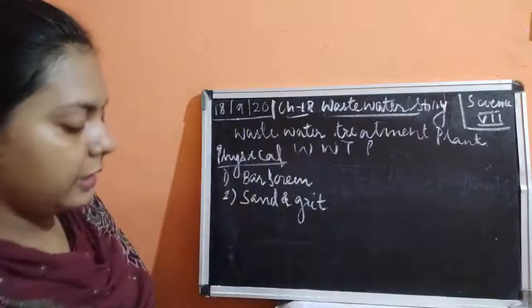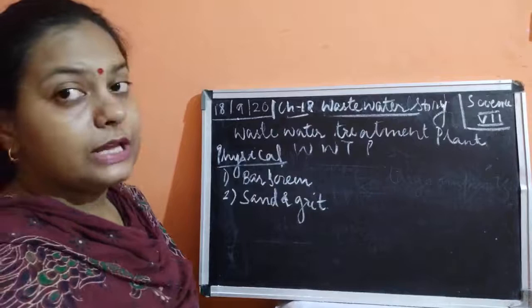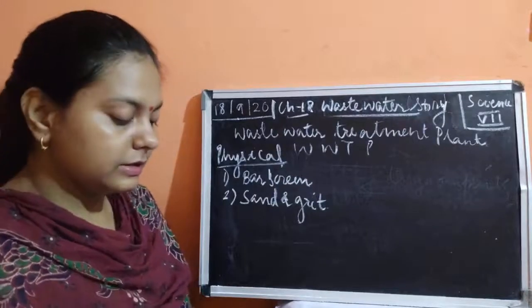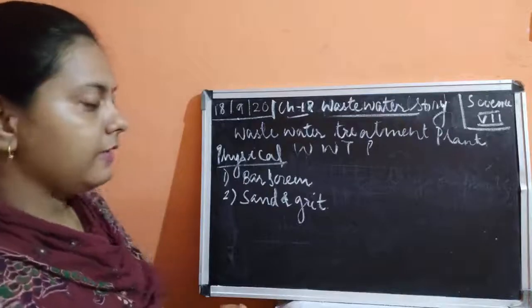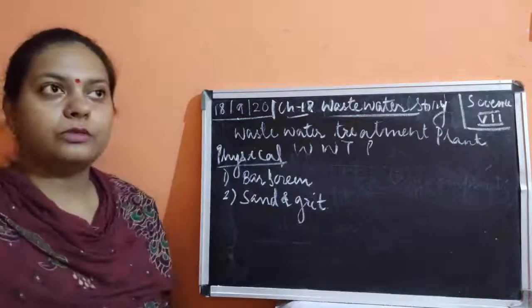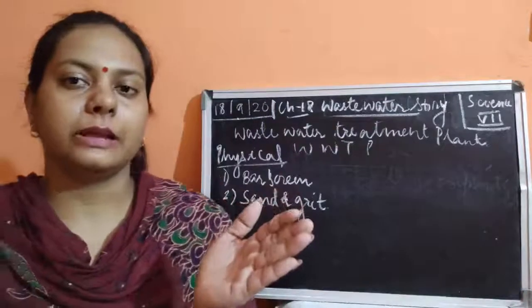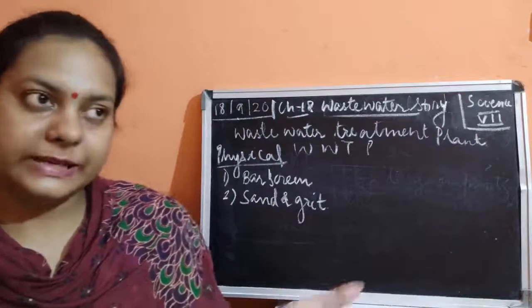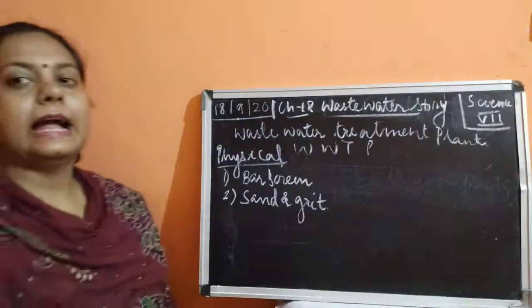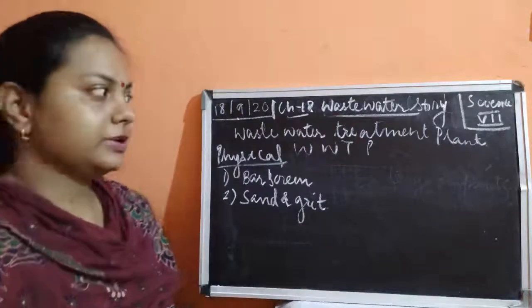Okay, it is going into the sand and grit chamber, also known as the sand and grit removal tank, because here the speed of the water is slowed down. Once the speed of the water slows down, it stays in the tank for some time. Because the speed is very slow, the sand and grits settle down. This is known as the sedimentation process.